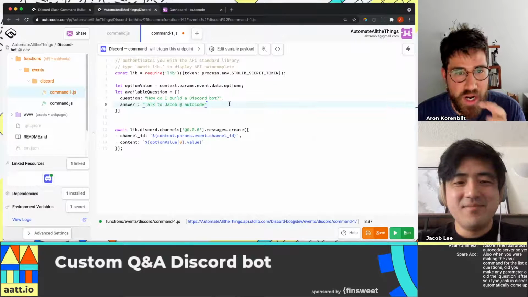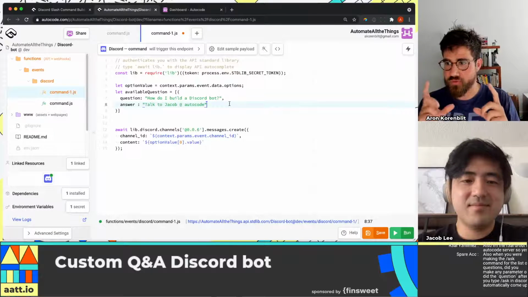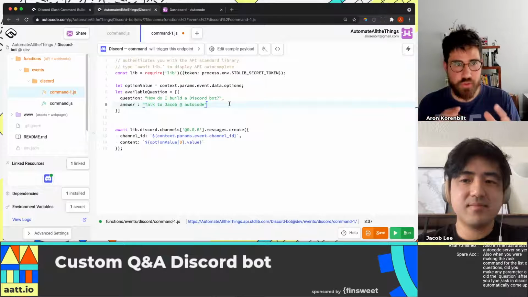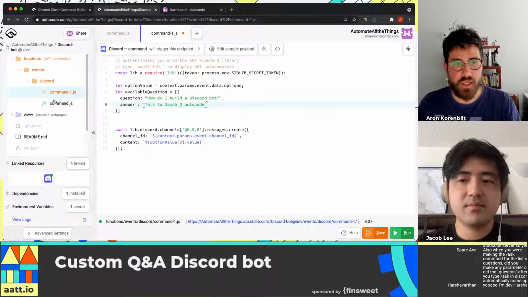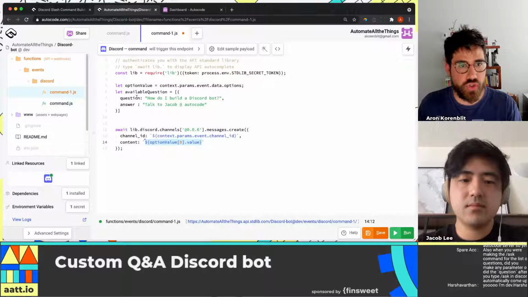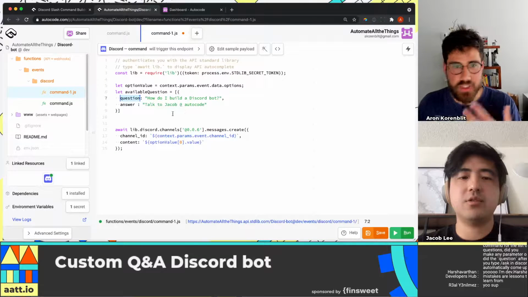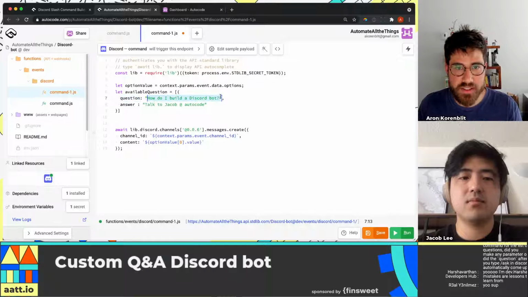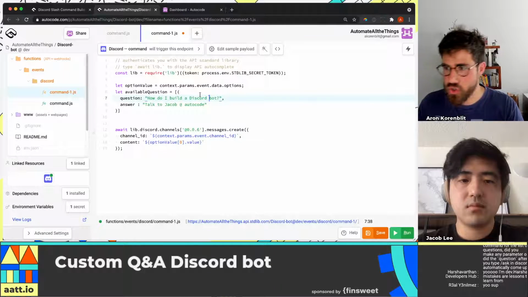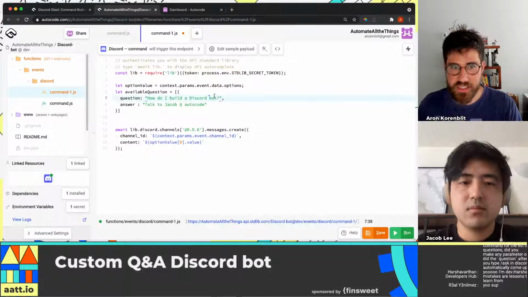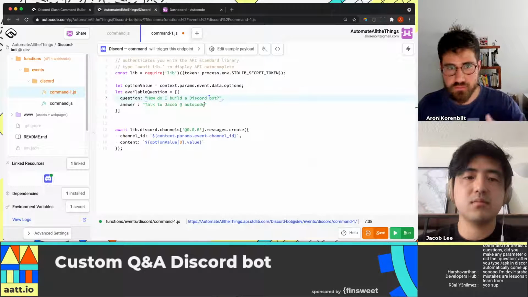So what I want is, that's our array. That's the first kind of question answer pair. Then I imagine we're going to take the option value, search this object, and check each question. For each element, does something match? Does that match the question that's being asked? If it does, grab this response. If it doesn't, it loops through the array, doesn't find anything, and just returns nothing.